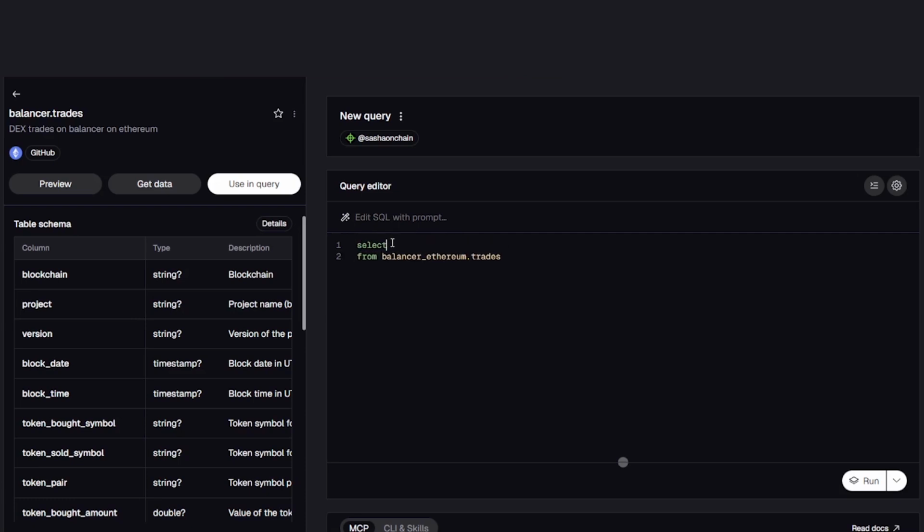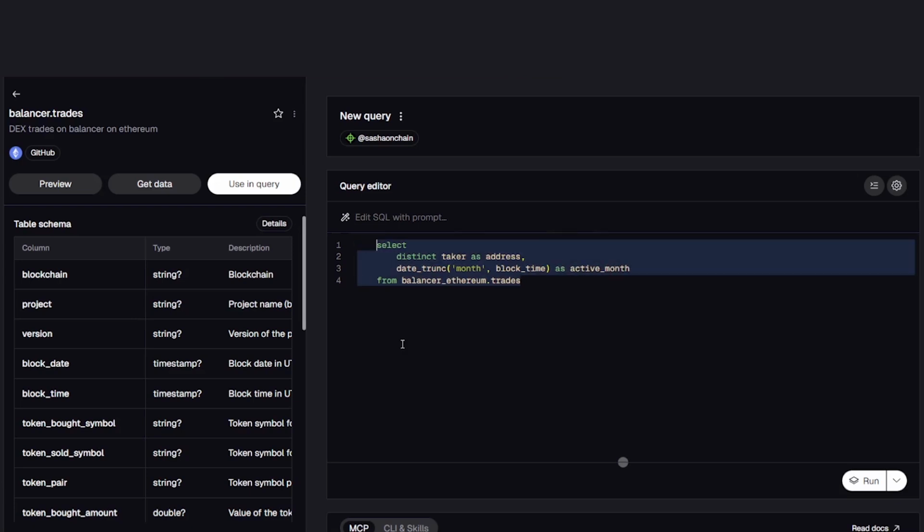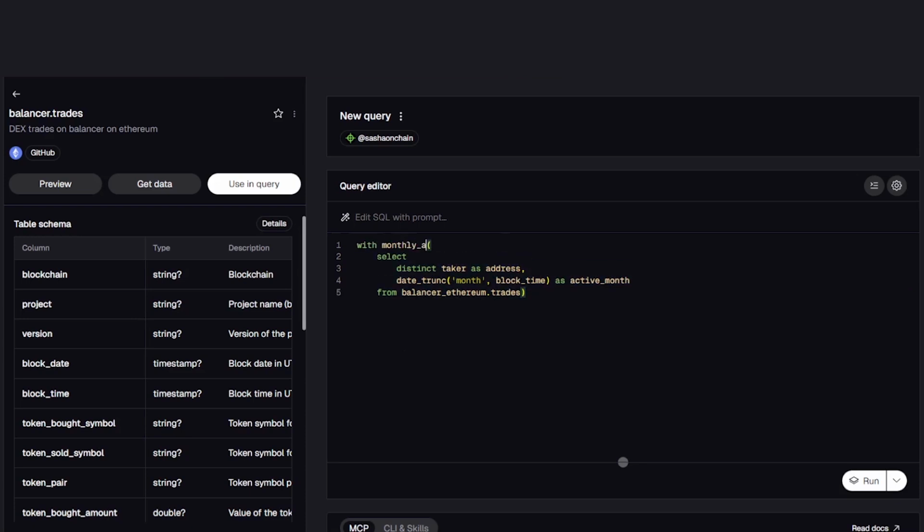And the most important field here is taker. The taker represents the wallet interacting with the trade. We use distinct because we only care whether the wallet was active, not how many swaps it made. One interaction is enough. We also use date trunc because retention analysis is usually done daily, weekly, or monthly. Monthly analysis is easier to visualize and understand. We wrap everything inside a CTE to keep the query clean and reusable. And for now we limit the output to 10 rows just to keep the query fast while exploring the data.